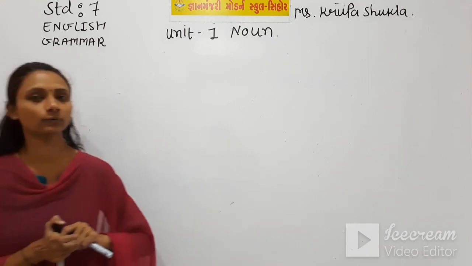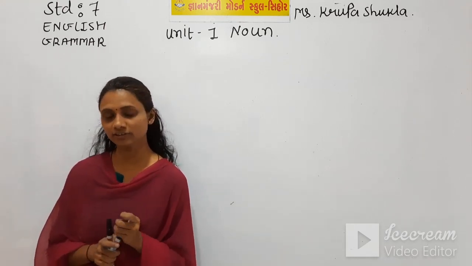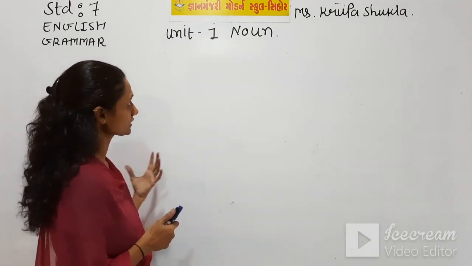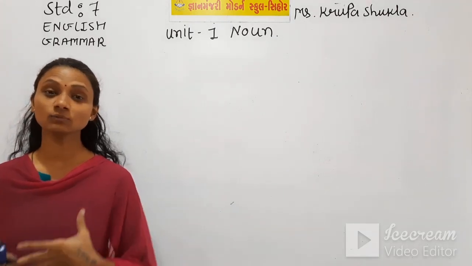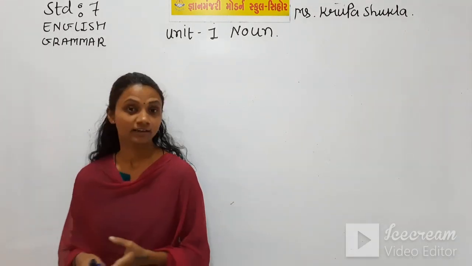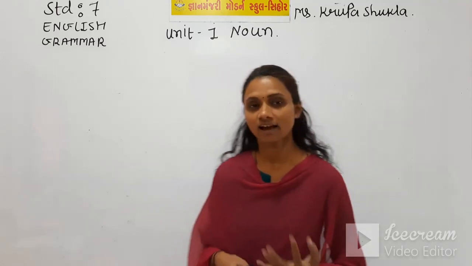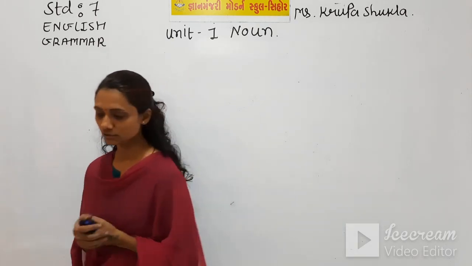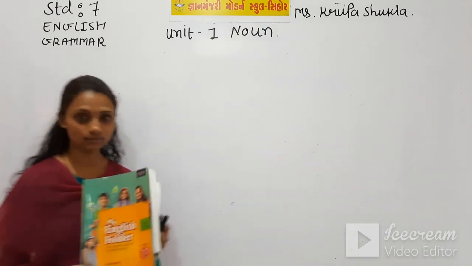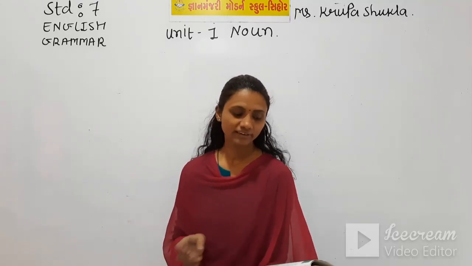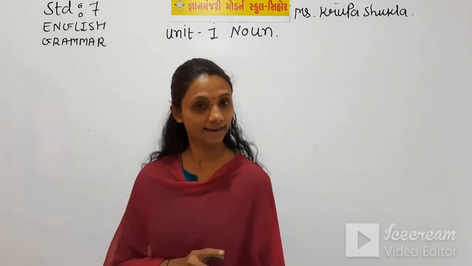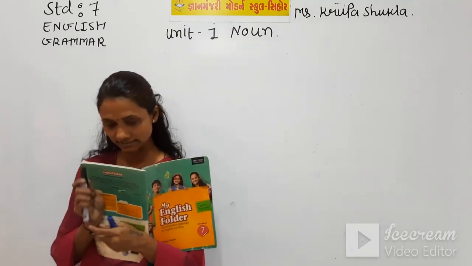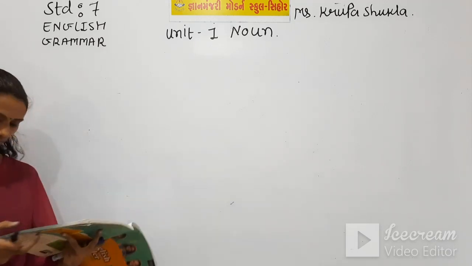As you know, we were doing unit number 1, noun, and first we have discussed the groups and the rules of the noun. Secondly, we have started the exercise, and some of the exercise still needs to be completed. So first we will start from those exercises. After that, I'll start the second unit of this English grammar. So please take this book, and as you know, we have completed focus exercise A and B. So now moving forward to practice exercise A, which is on page number 9.